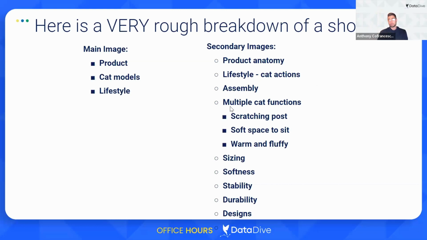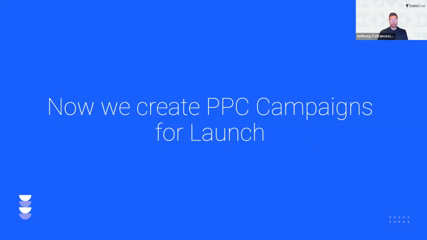Assembly, how to build it, pretty relevant, showed up a lot inside of the product brief. Multiple cat functions, so if they did have a scratching post, probably a standalone image. If there was a soft space to sit, a warm and fluffy spot to sit, I would highlight all of those, likely as standalone graphics. And then I would have a graphic about sizing, a graphic about softness, about stability, about durability. And if I had different designs, something that stood out from the pack, different from everyone else's design that was very similar, I would want to highlight that as my own graphic.